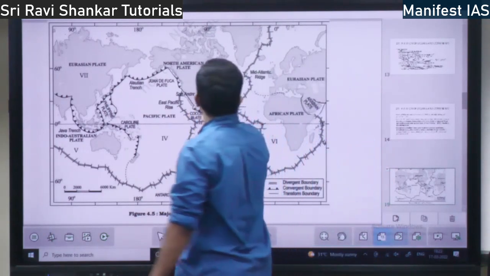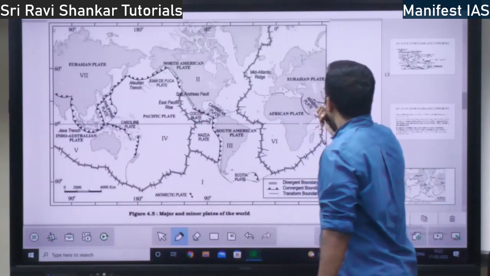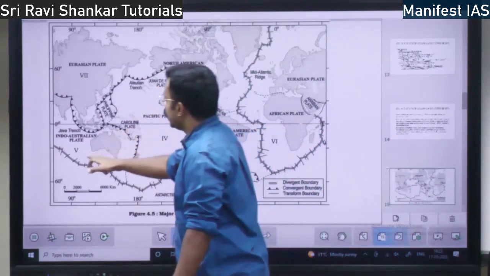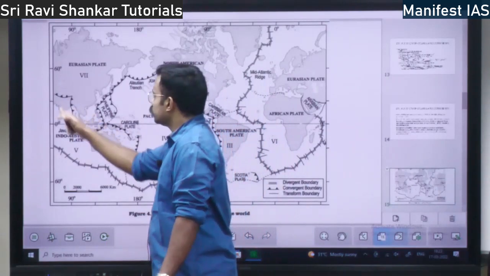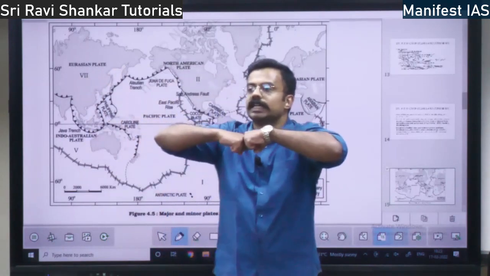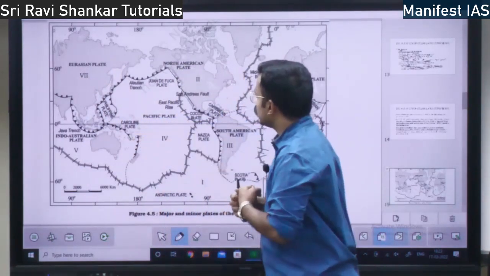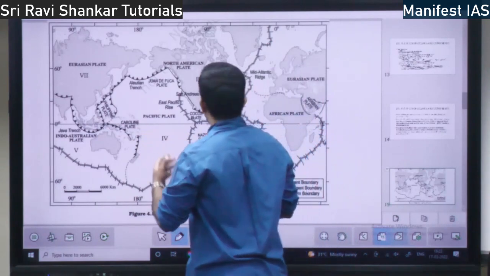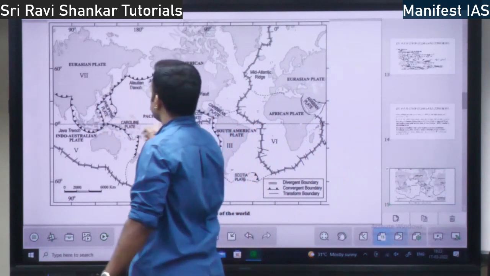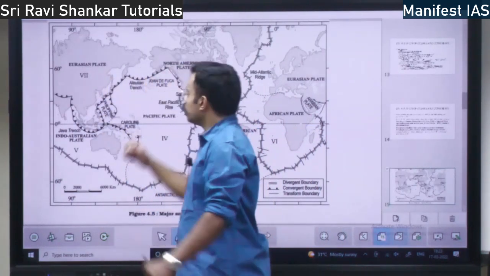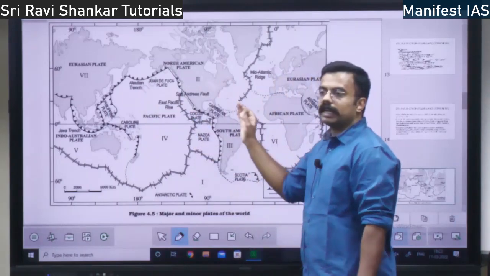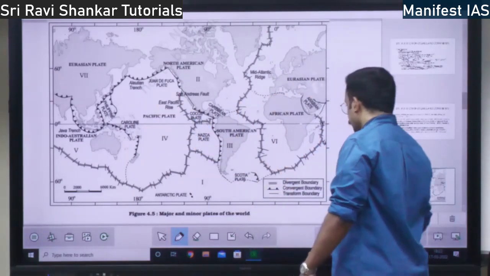See here you have Eurasian plate, Indo-Australian plate. See, this is also a continental plate, this is also continental plate. Continent plate is converging, right? Ocean continent converging, the best example is, take this plate, Pacific plate and Eurasian plate. Both of them are coming together, continent ocean convergence, right? This is the example.